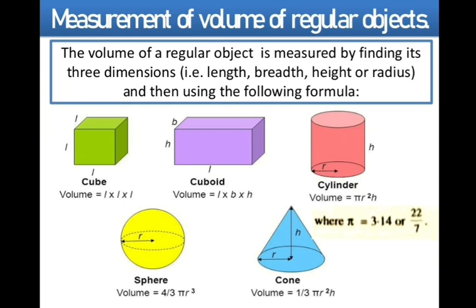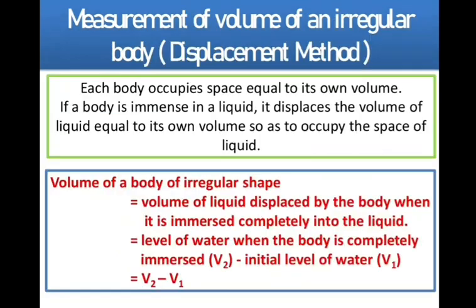Okay, so what is the formula for the measurement of the volume? Pi r square into h, where r is nothing but radius and h is the height of the cylinder. Okay, and here the pi has the value 3.14, or it is approximately equal to 22/7. Now next is measurement of volume of an irregular body.